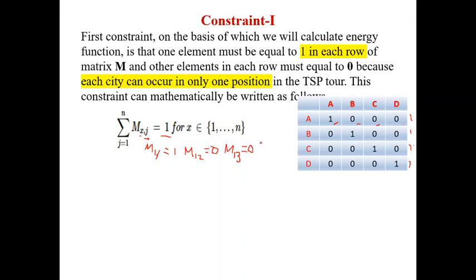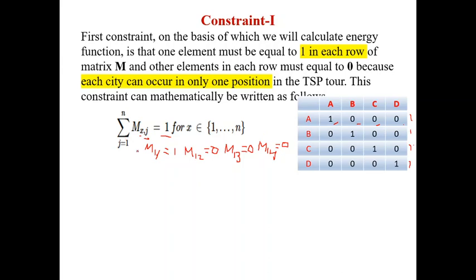My n value is 4, so m 1 comma 4 is also 0. If I sum all these elements, 1 plus 0 plus 0 plus 1, it is 1.